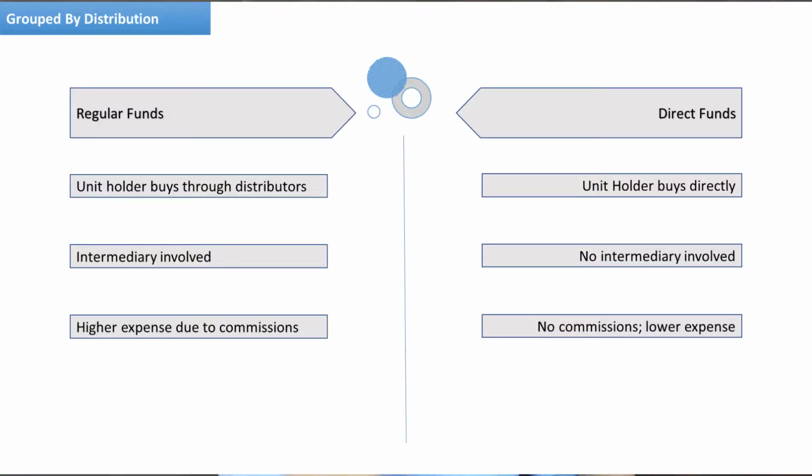One reason why there are so many mutual fund schemes is that most of the time every scheme has two variants. One is a direct plan and one is a regular plan. So what's the difference between the two? Think of buying a product from wholesale versus retail. Wholesale is like the direct plan. Retail is like the regular plan.